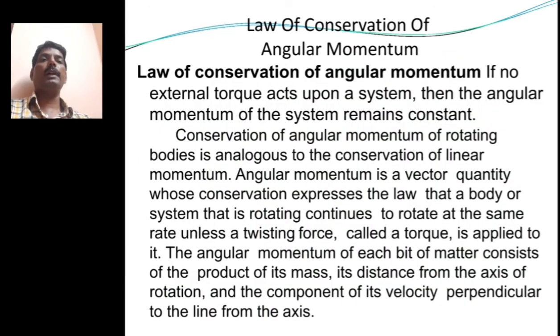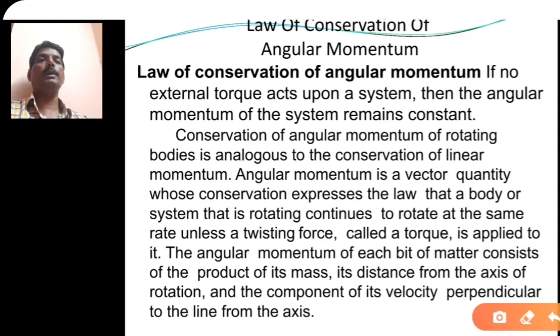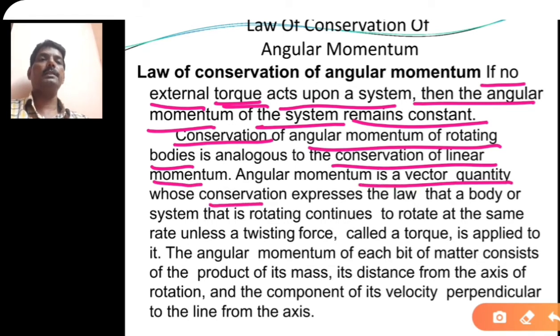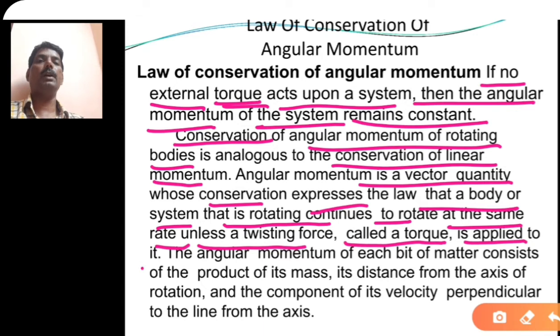Now the law of conservation of angular momentum. If no external torque, that is, turning effect, acts upon a system, then the angular momentum of the system remains constant. Conservation of angular momentum of a rotating body is analogous to the conservation of linear momentum. Angular momentum is a vector quantity whose conservation expresses the law that a body or a system that is rotating continues to rotate at the same rate unless a twisting force called a torque is applied on it.